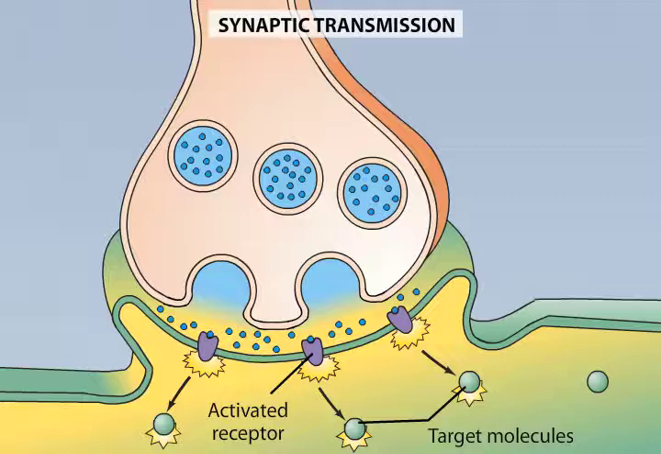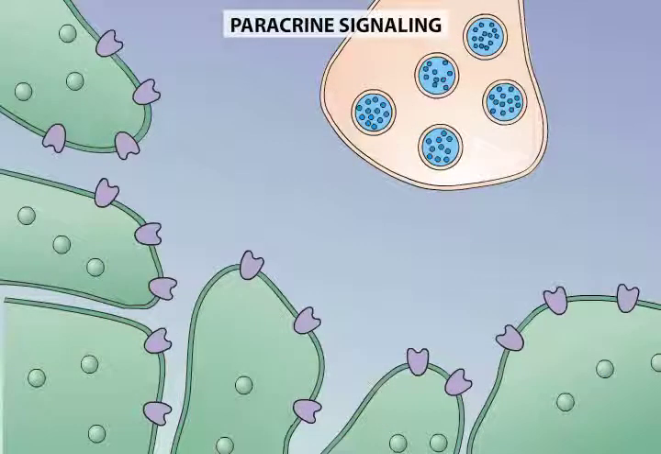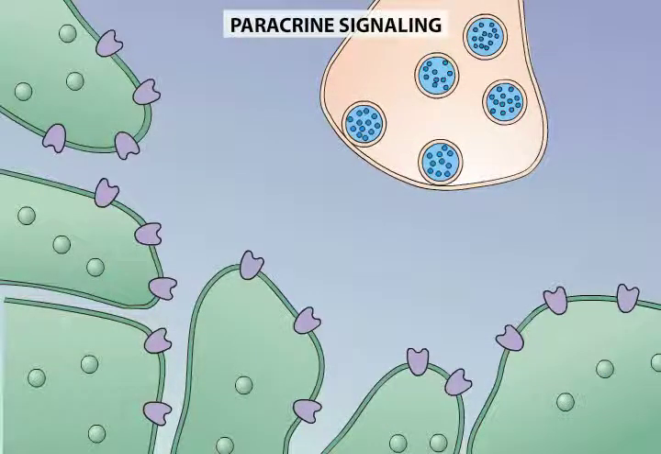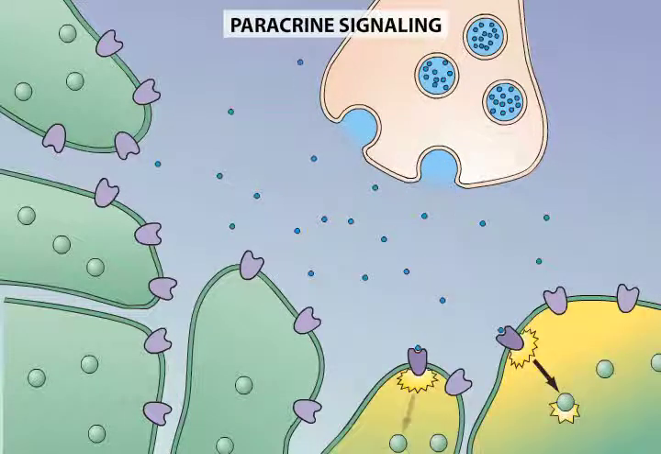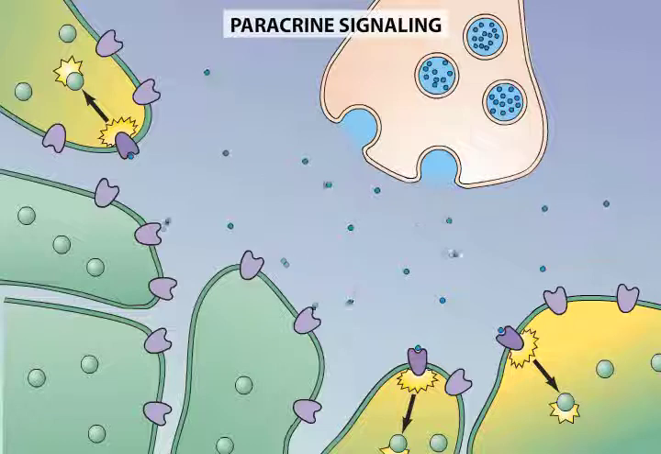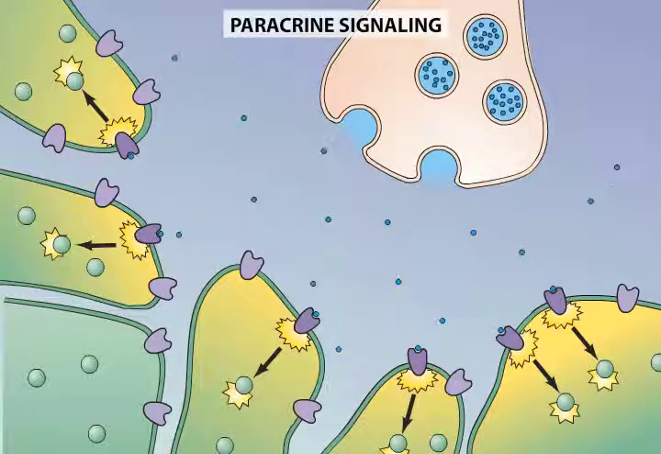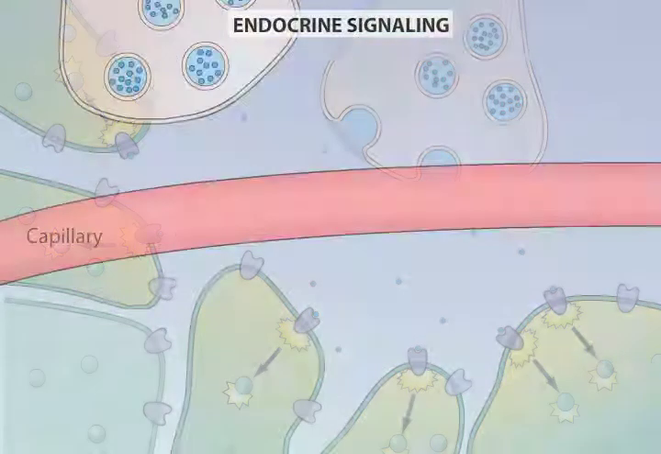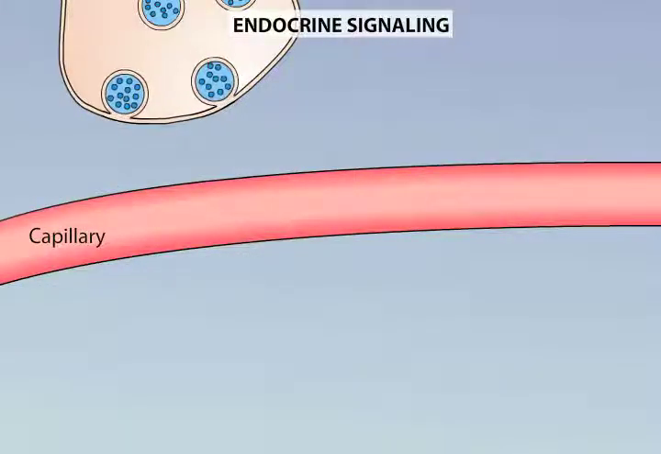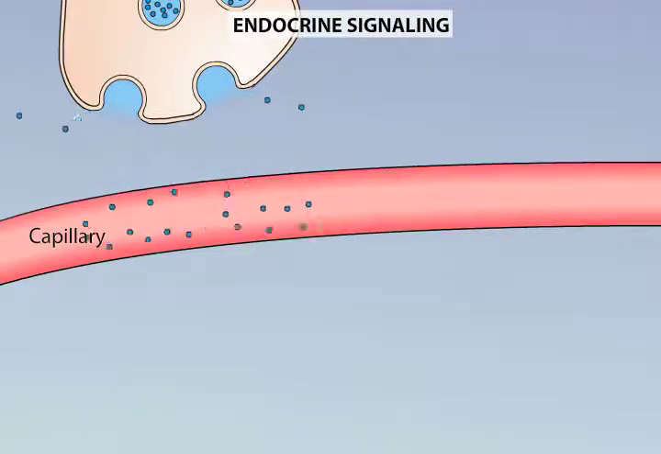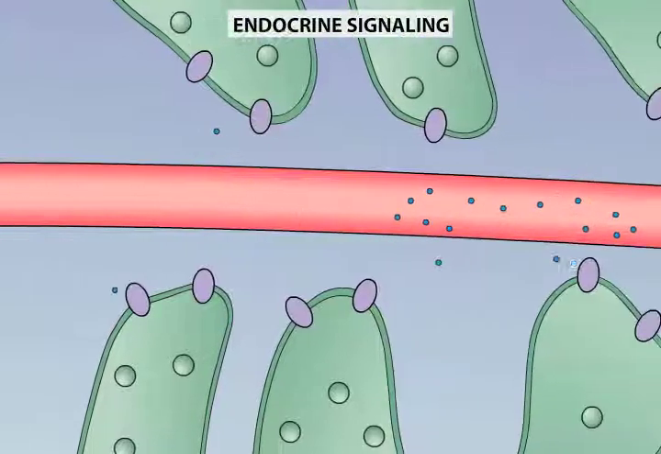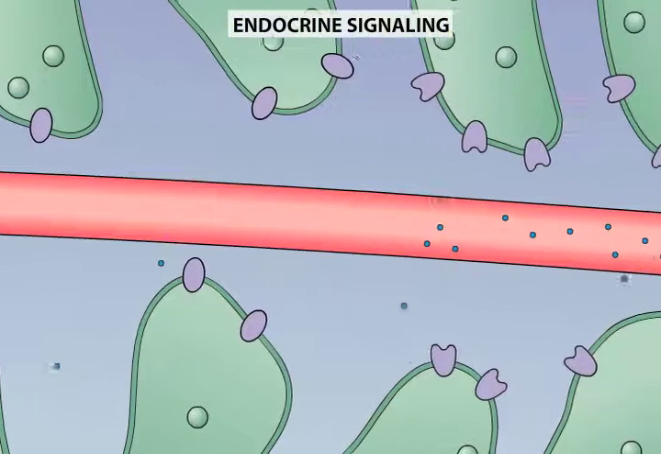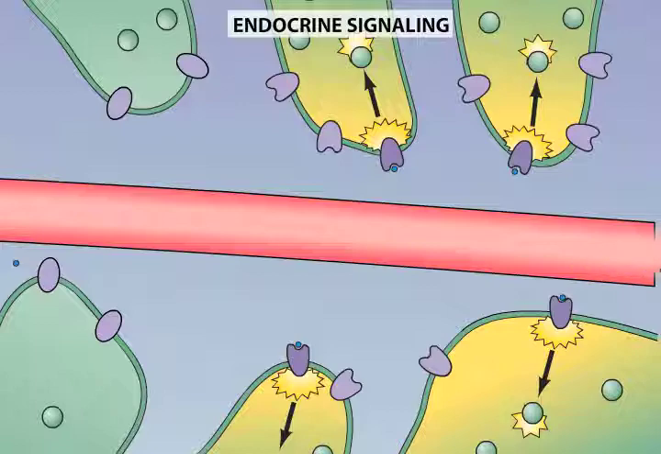Other well-characterized forms of chemical communication include paracrine signaling. In paracrine signaling, a cell releases signaling molecules that activate nearby target cells with appropriate receptors. Paracrine signaling acts over a longer distance than synaptic transmission. Another form of chemical communication, called endocrine signaling, refers to the secretion of hormones into the bloodstream. The hormones thus reach tissues throughout the body. Those cells with appropriate receptors become activated.